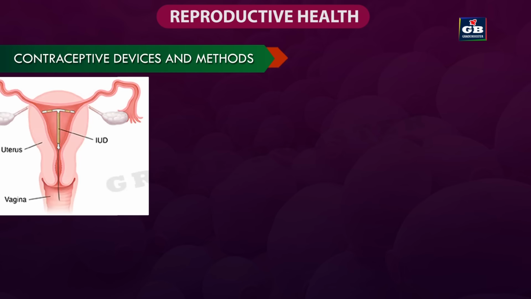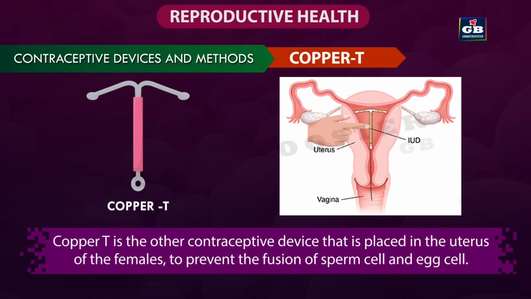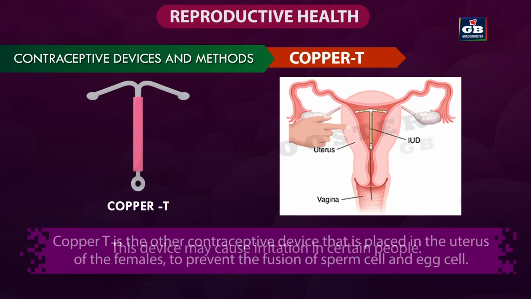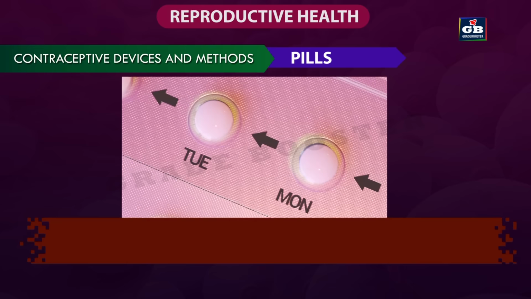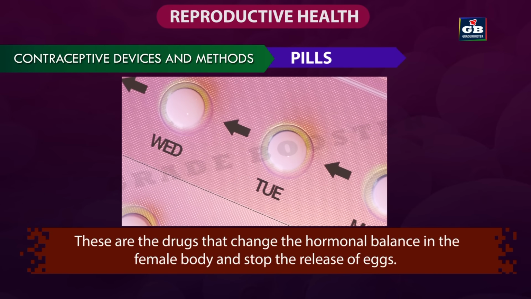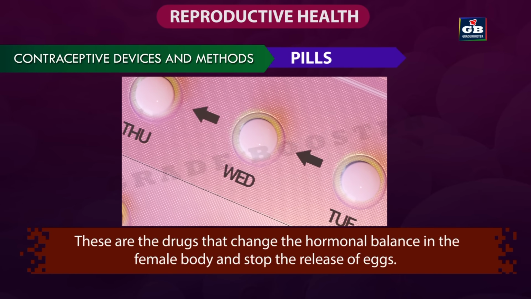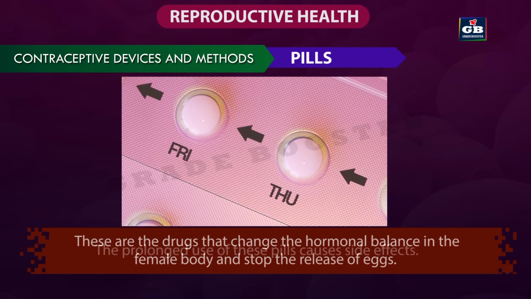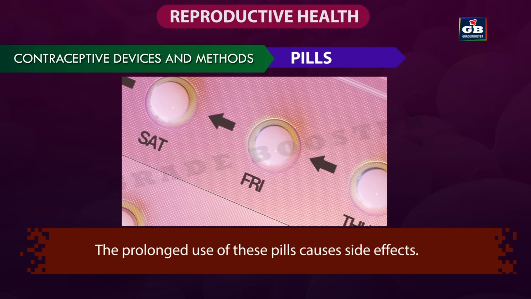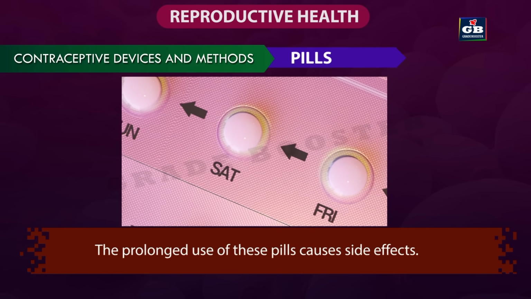Copper T. Copper T is the other contraceptive device that is placed in the uterus of the females to prevent the fusion of sperm cell and egg cell. This device may cause irritation in some people. Next, contraceptive pills. These are the drugs that change the hormonal balance in the female body and stop the release of eggs. The prolonged use of these pills can cause side effects.